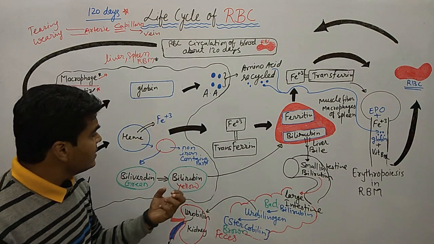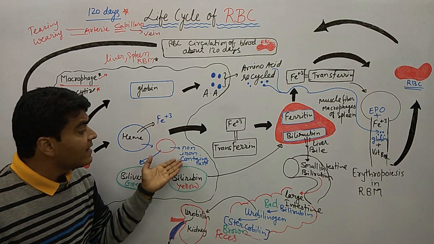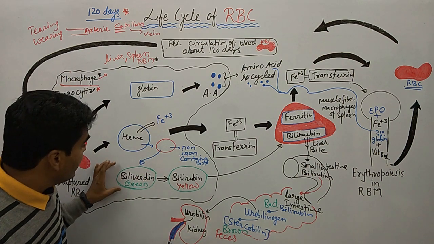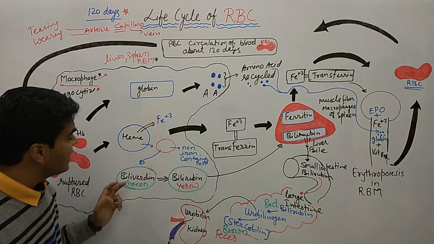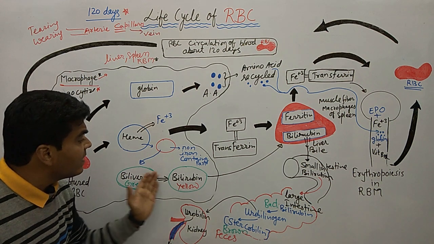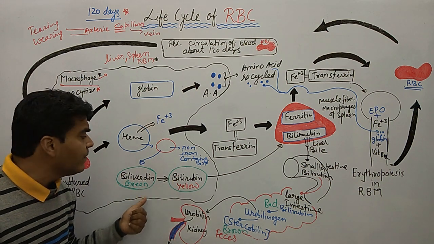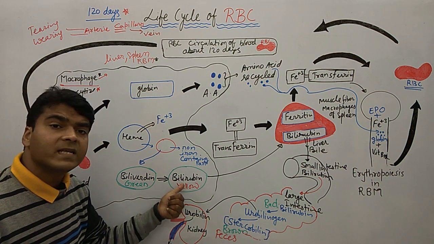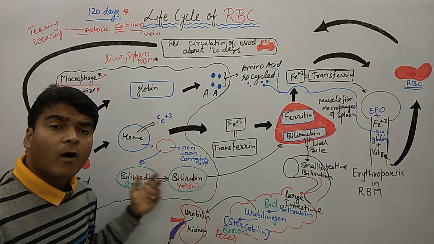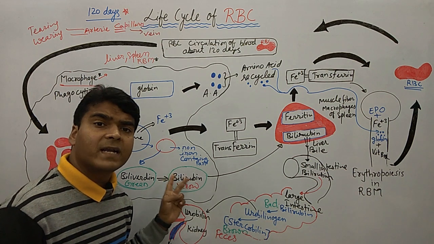Now the remaining story is of the non-iron containing part of the heme. Here the non-iron containing part converts into biliverdin, and biliverdin converts into bilirubin. Remember, biliverdin is the green color pigment and bilirubin is the yellow color pigment. On both of these, the examiner asks questions in competitive examinations.